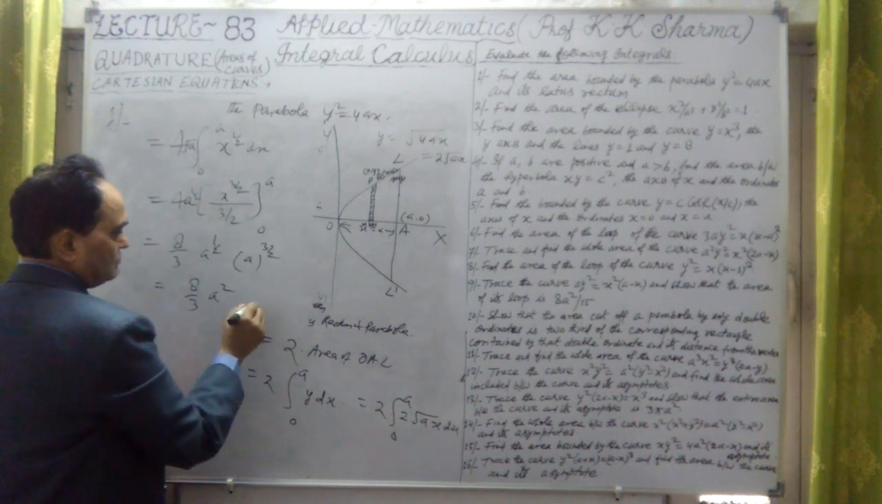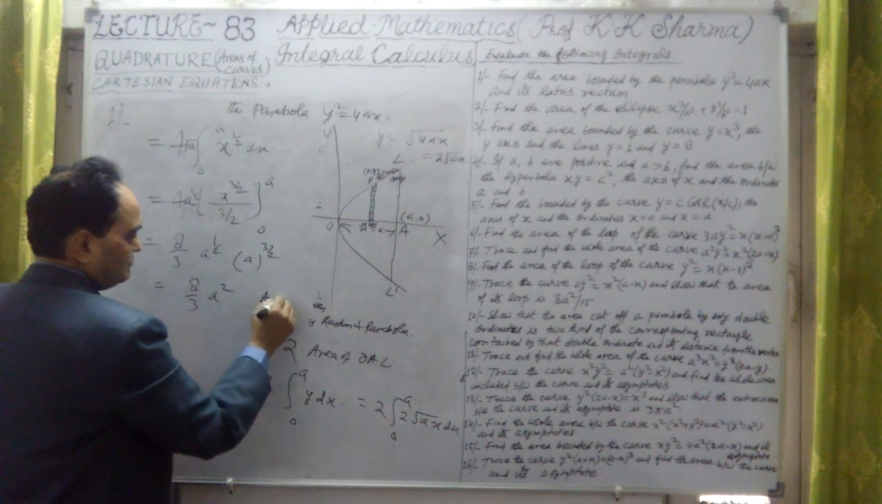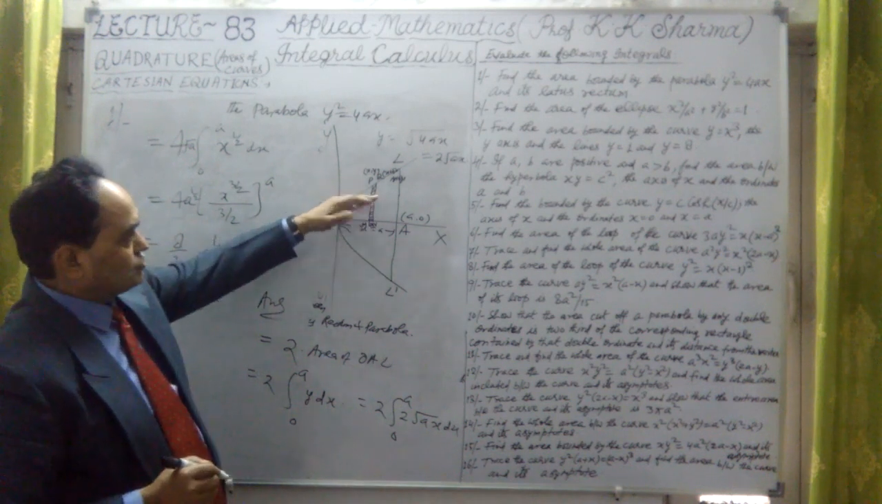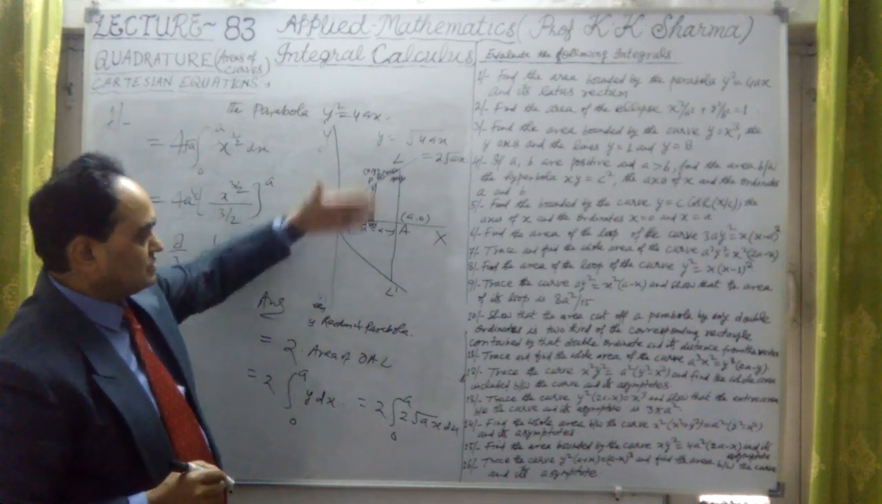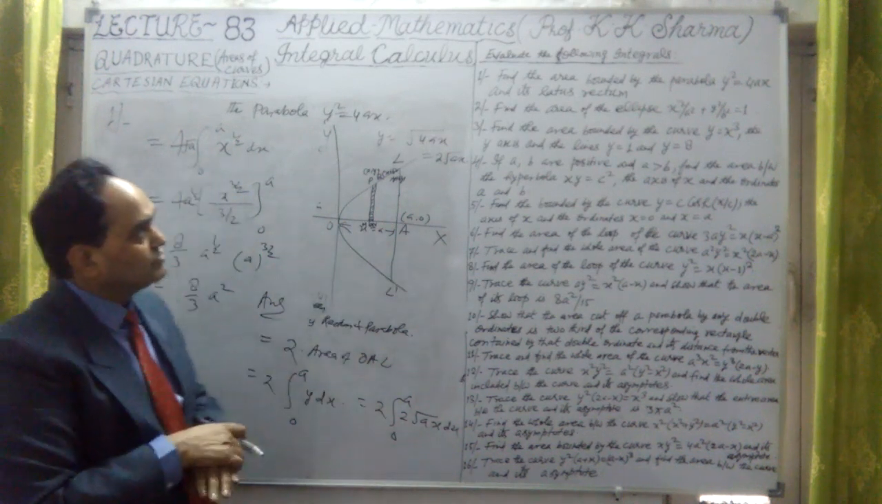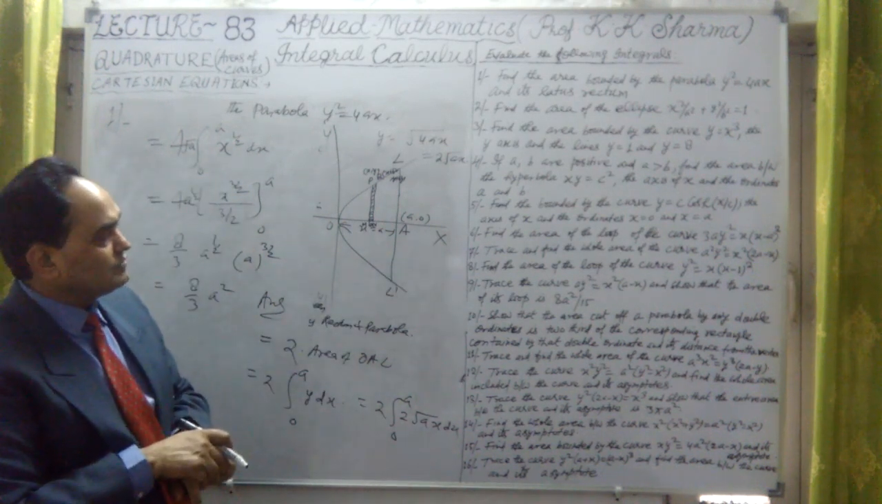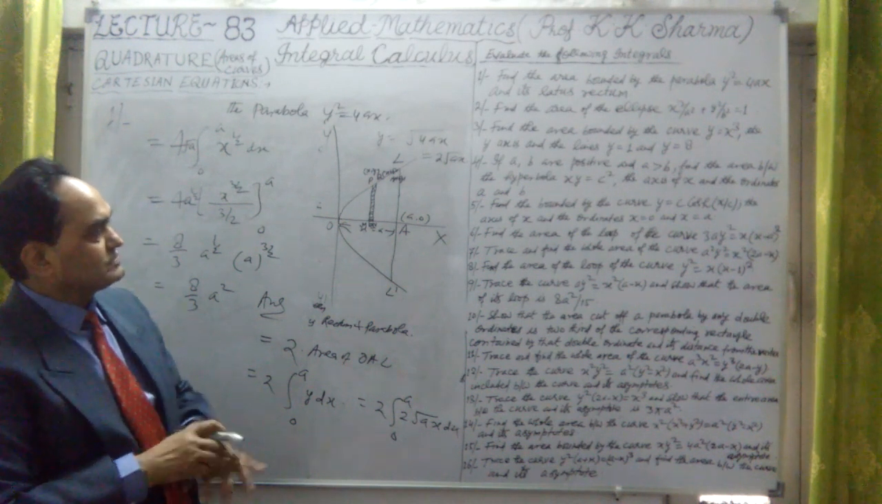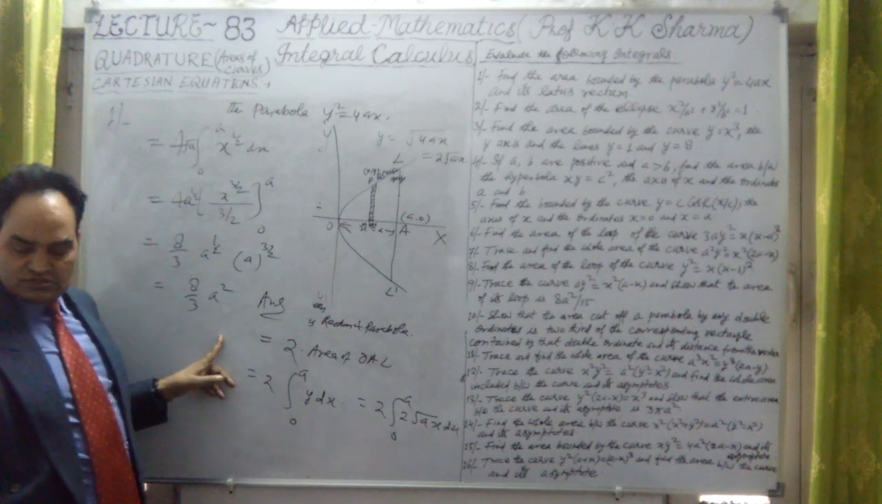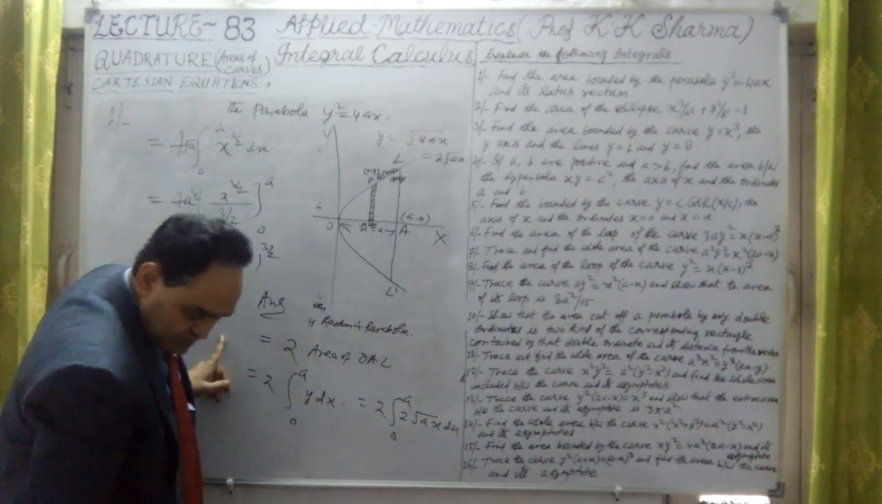8 by 3 a square is the answer here. Twice of this figure will give us the total area of the parabola and its latus rectum. So the area bounded by the parabola and its latus rectum, this is the final answer.